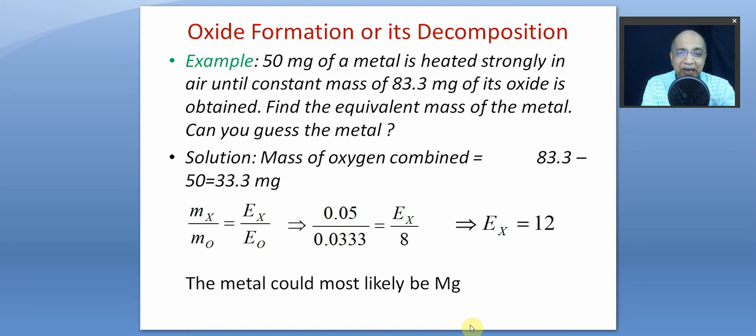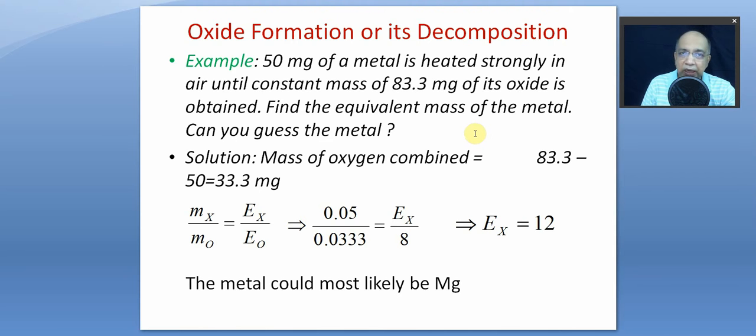8 you have to take. In that case, it's very easy. For example, 50 milligram of a metal is heated strongly in air until constant mass was obtained, because that oxide formation means all the metal is converted. Otherwise, when the reaction is progressing, there will be continuous change in the mass.